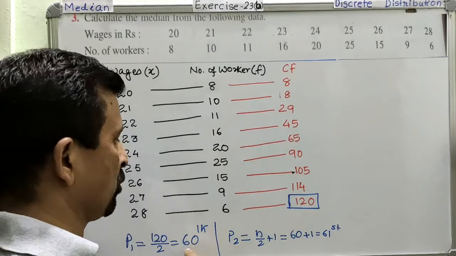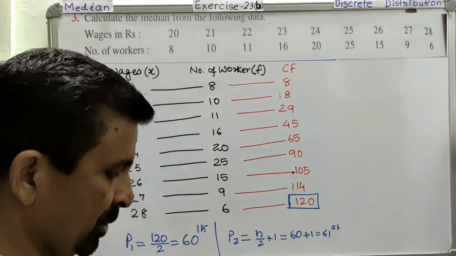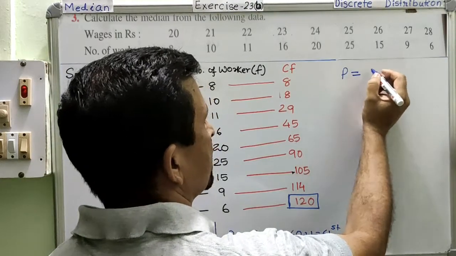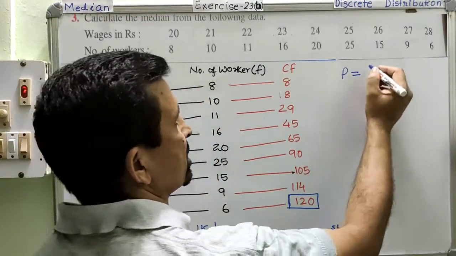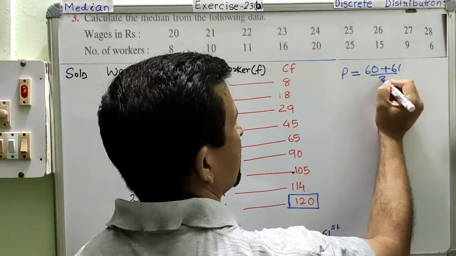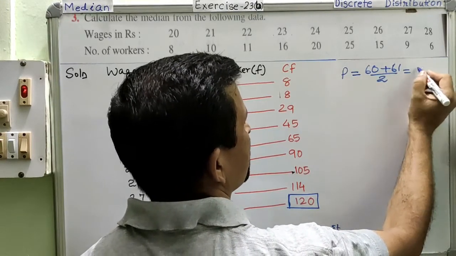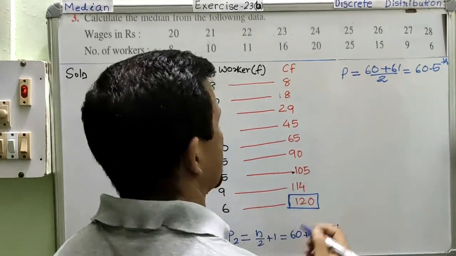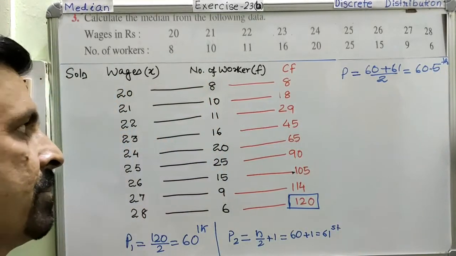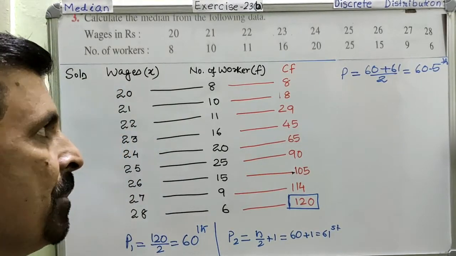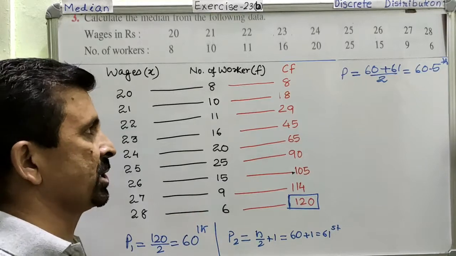So here your single actual position will become the average of these two positions. So 60 plus 61 divided by 2. That means this will become 60.5. So this becomes the position of your median. Is this very clear? Now you got the position. You have got the position.